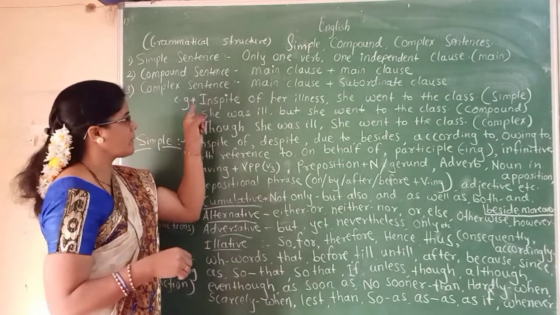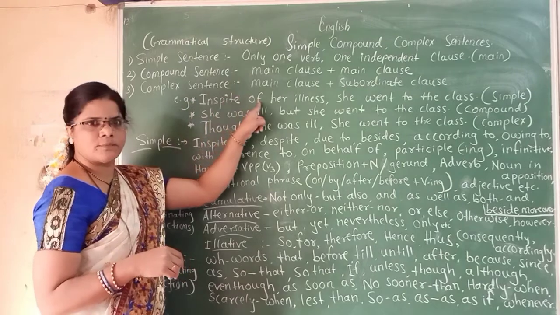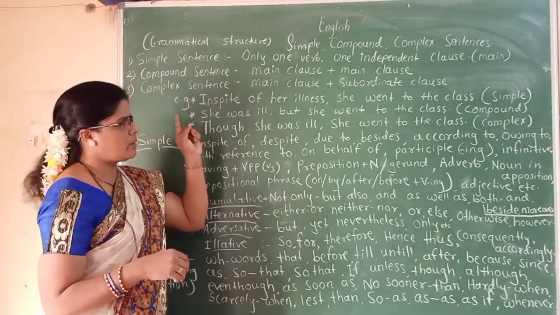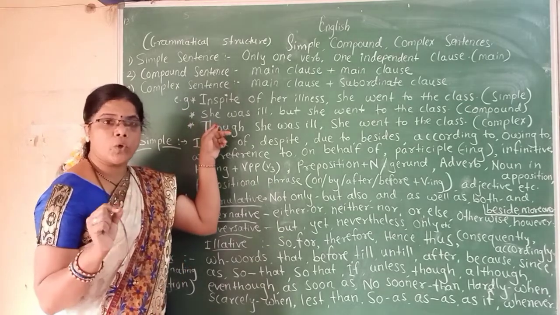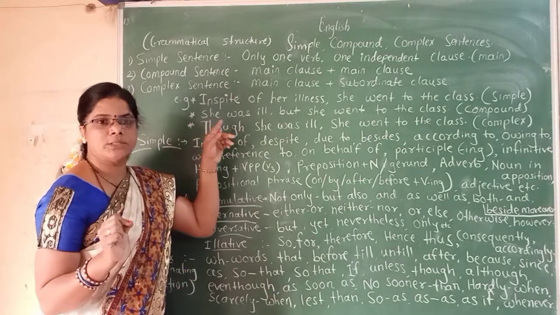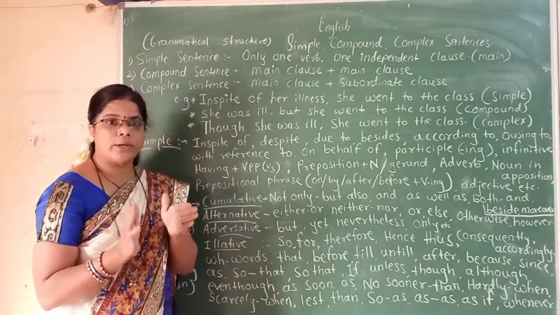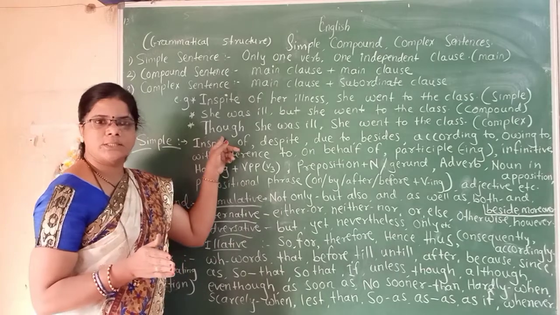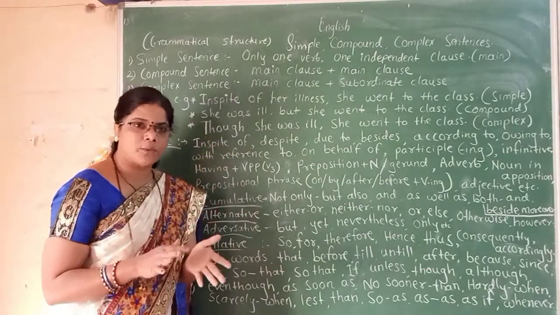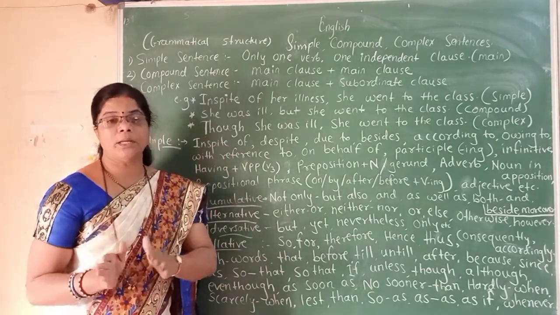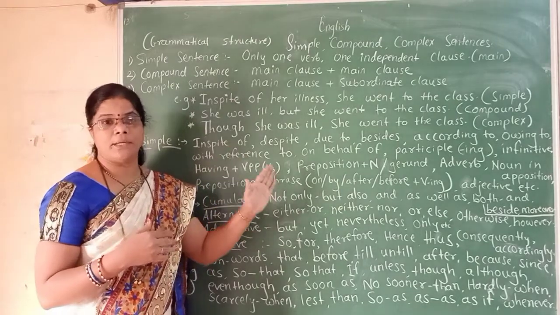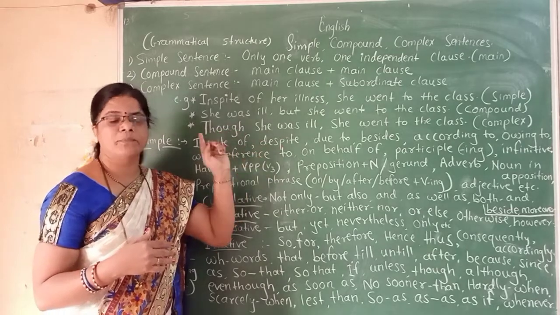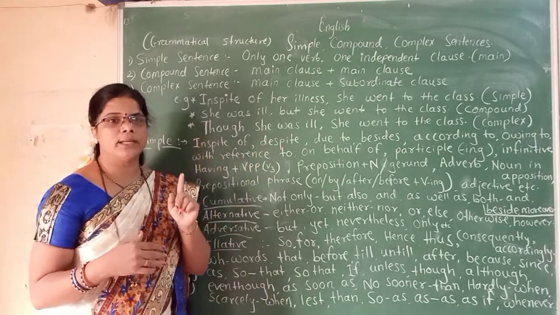Remember one thing, in simple sentences, only one verb is used. In compound sentences, coordinating conjunctions are used. In these you will find main clauses joined together by using coordinating conjunctions, and in complex sentences, you will find one clause is dependent and one is independent, or more than one dependent clause will be there. So complex sentences are joined together by using subordinating conjunctions.